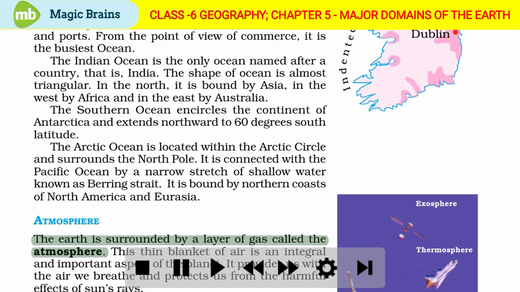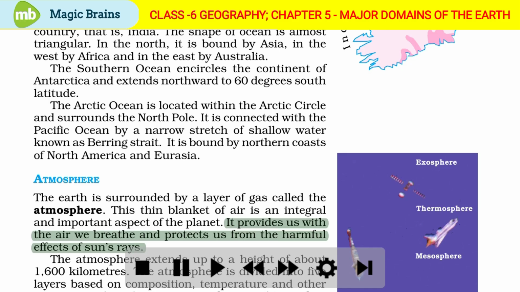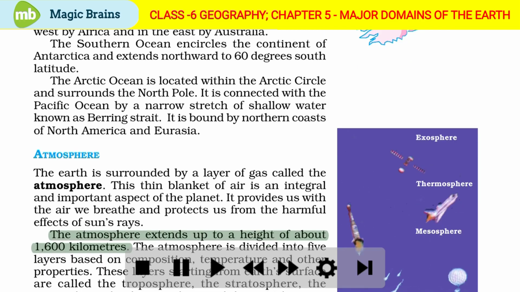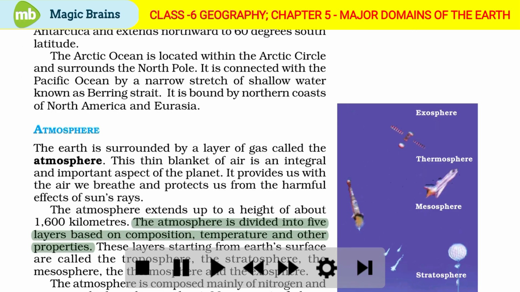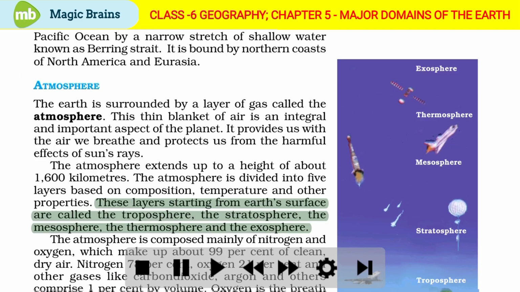Atmosphere. The Earth is surrounded by a layer of gas called the atmosphere. This thin blanket of air is an integral and important aspect of the planet. It provides us with the air we breathe and protects us from the harmful effects of the sun rays. The atmosphere extends up to a height of about 1,600 kilometers. The atmosphere is divided into 5 layers based on composition, temperature, and other properties. These layers, starting from Earth's surface, are called the troposphere, the stratosphere, the mesosphere, the thermosphere, and the exosphere.